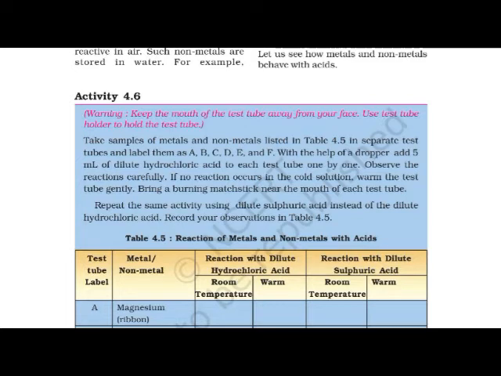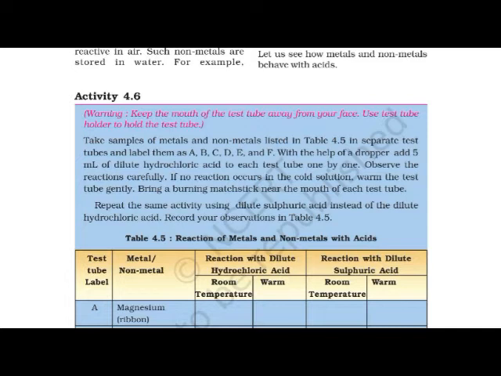See, we require a total of 6 test tubes, and we have to label them A, B, C, D, E and F. In test tube A, we take magnesium ribbon. In test tube B, aluminium foil. In test tube C, iron filings. In test tube D, copper in the form of peeled flexible wire. In test tube E, charcoal in powder form. In test tube F, sulfur in powder form.